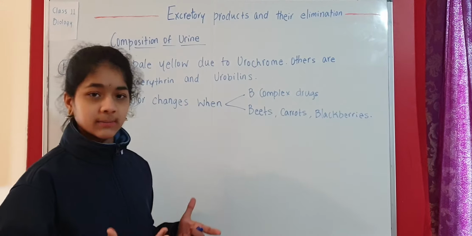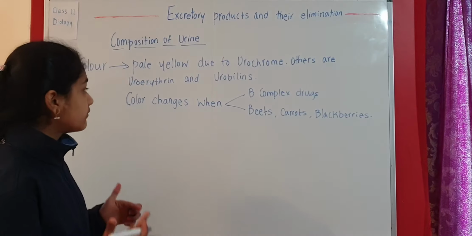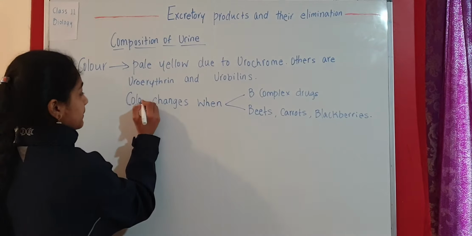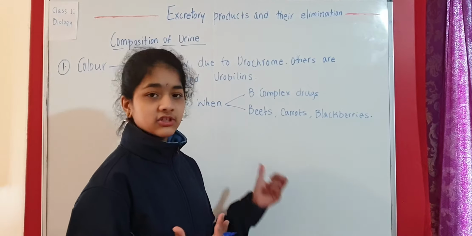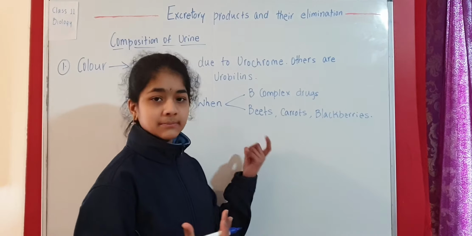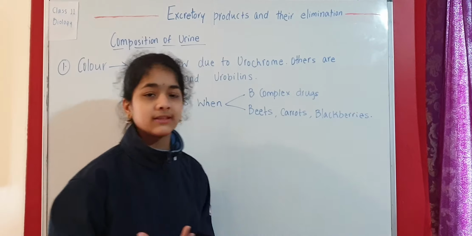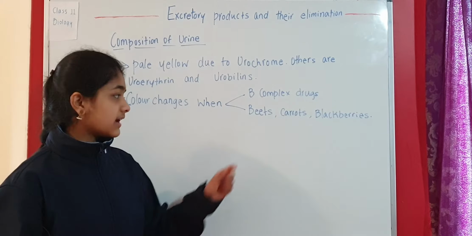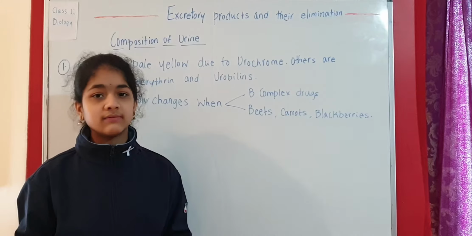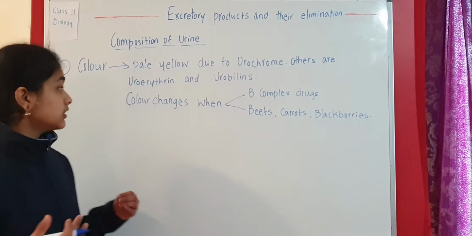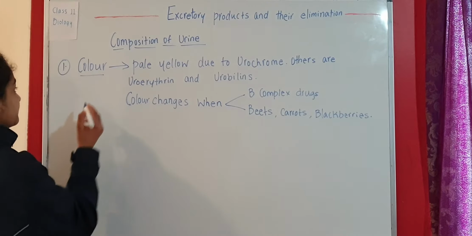When we consume some of these substances, the color of the urine changes. So like B complex drugs, which are a type of drug, and also some vegetables and fruits like beetroots, carrots and blackberries. These are just some examples, but there are many fruits and vegetables like these that, when we consume them, the color of the urine may change. So this is about the color.